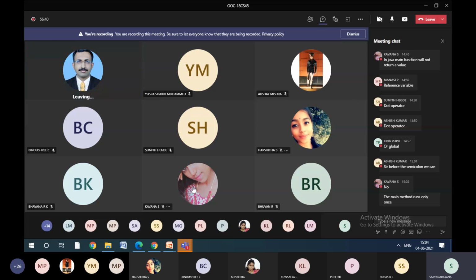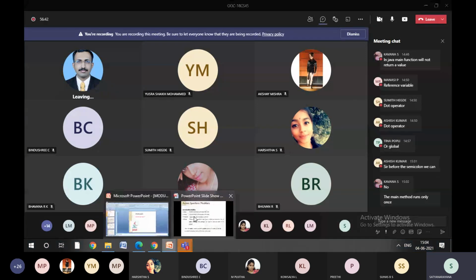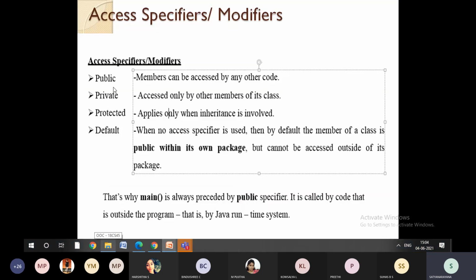All right. So now we are going to talk about the access specifiers. These are the access specifiers which we are going to use for any class, or any variables, or any methods. The first three which we have discussed are public, private, protected. Public can be accessed by any other member, any other class, or any other program.